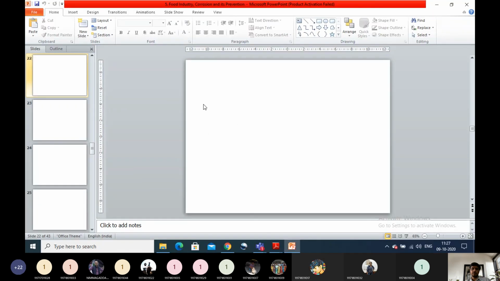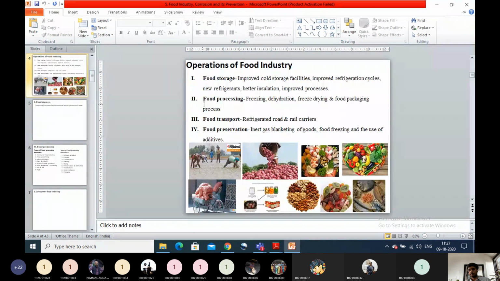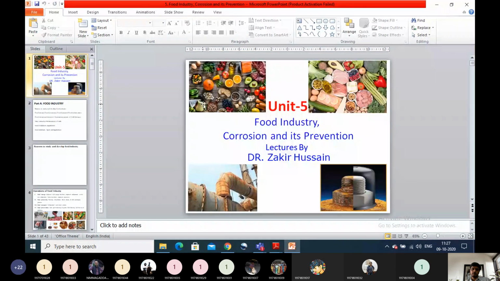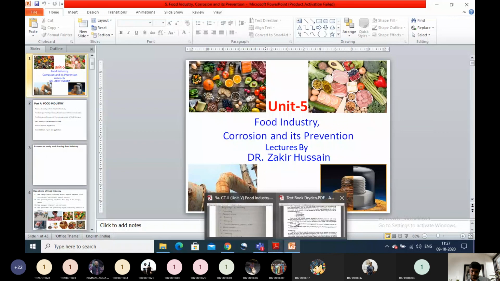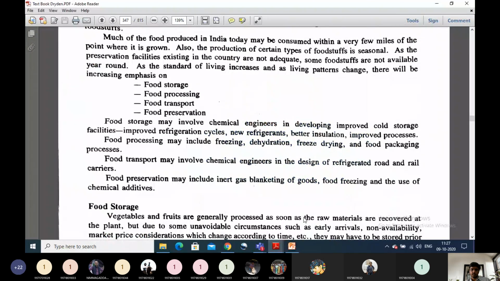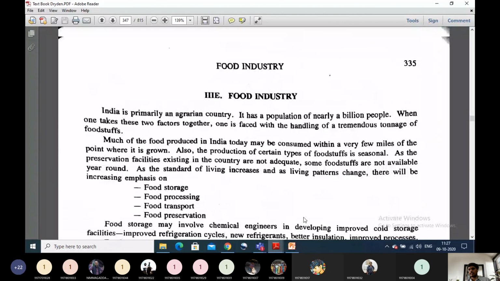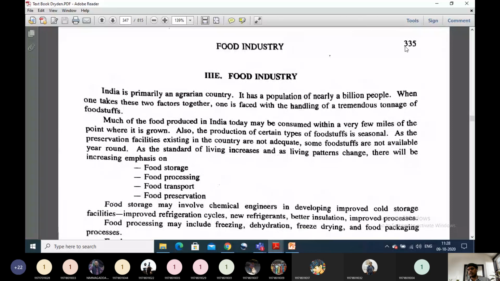So this is what we are going to see from the next class onwards: food industry and corrosion and its prevention. You can find food industry in this Dryden book. Okay, just read this one every day regularly. The page number is from 335 onwards. Food industry is there in this Dryden book. You can see.